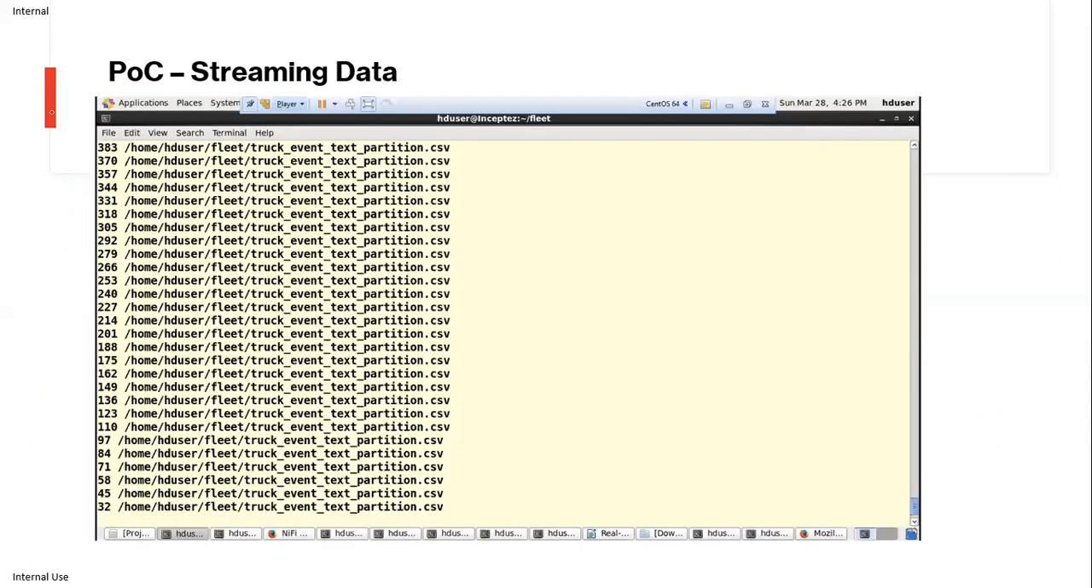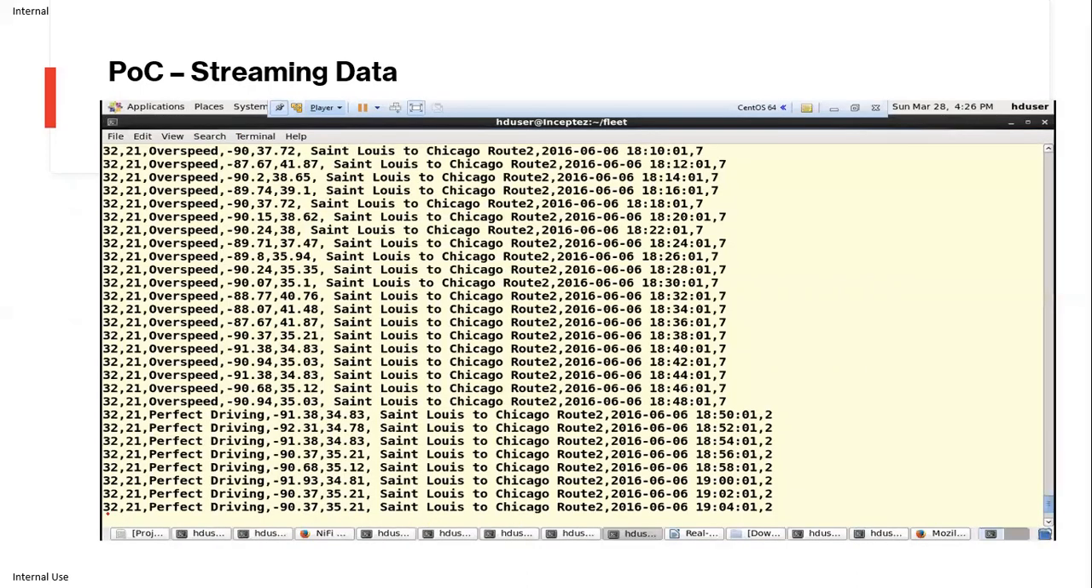So this is the streaming data that's generated in Linux. If we look into this, 32 is a driver ID, and the file is generated for that driver ID. This driver ID 32 is driving vehicle number 21, and after processing this text, we can see whether the driver is over speeding or is driving perfectly, all these kinds of things.